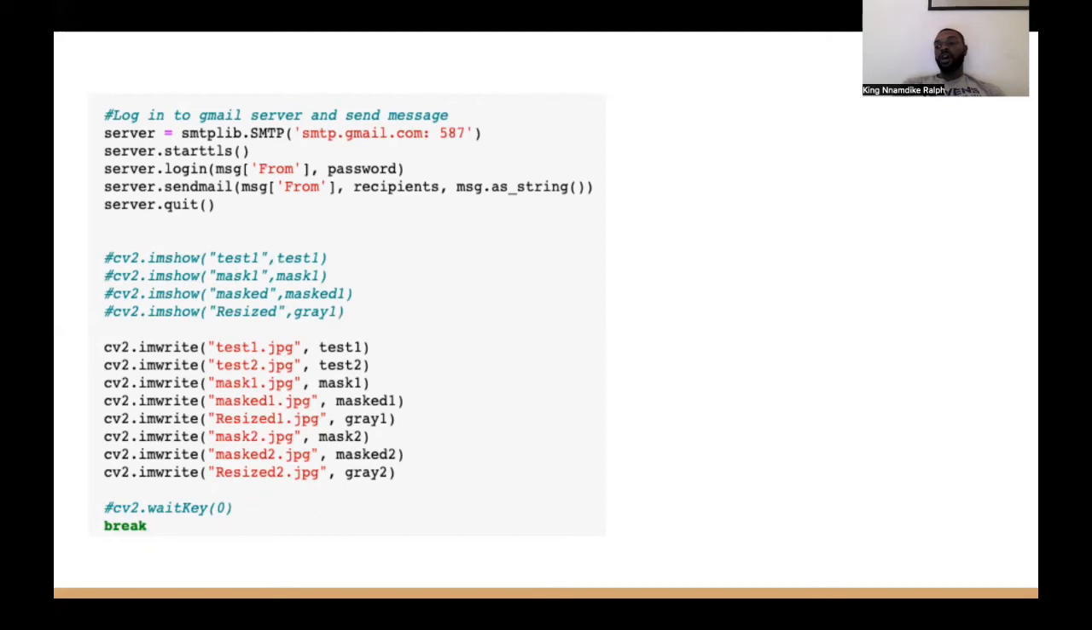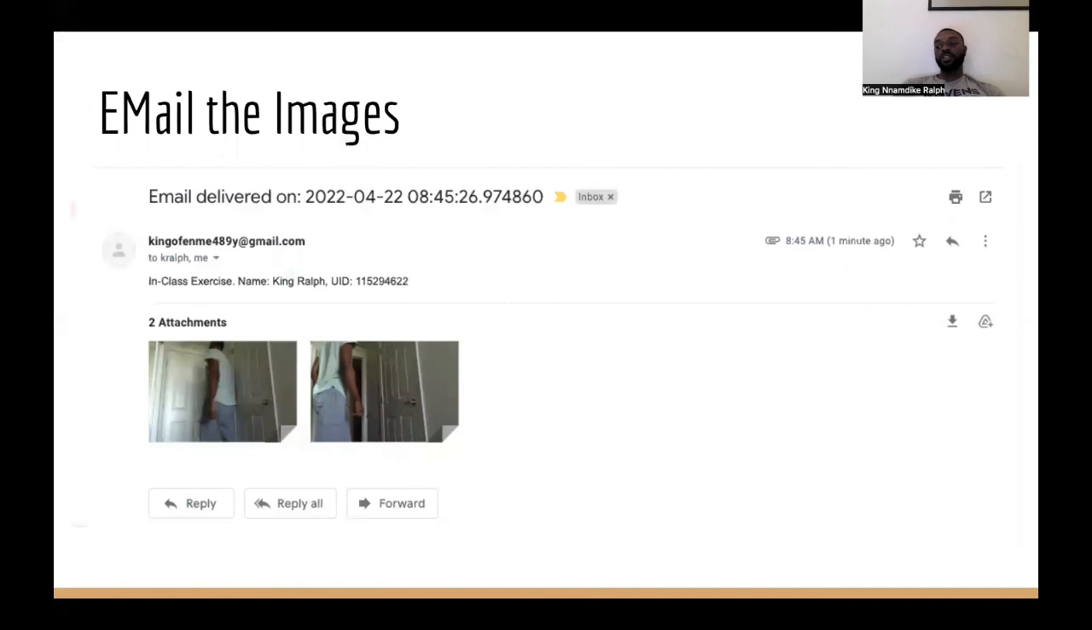Here, I define our email message to have a subject, recipients, and a from address, and then attach the images, and that message is sent out. Here is a screenshot of the email I received for this detection.